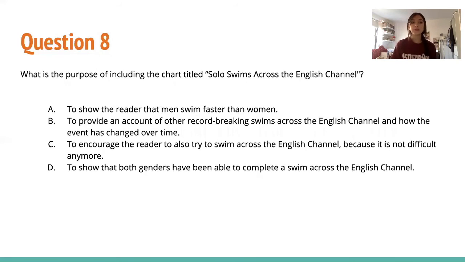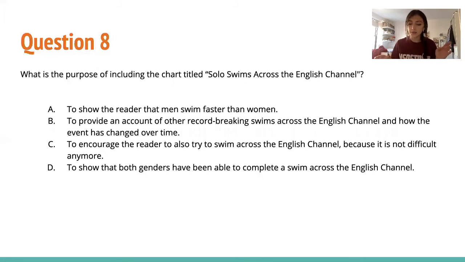Okay, question 8. What is the purpose of including the chart "Solo Swims Across the English Channel"? When it says what is the purpose, it's a function question, but we also have to infer and kind of guess why they included this.